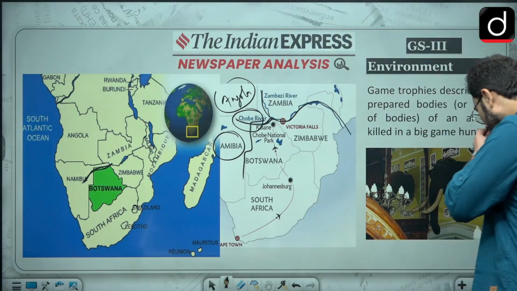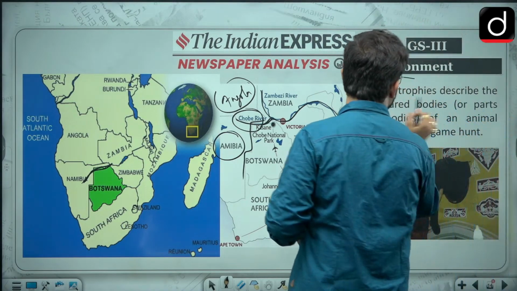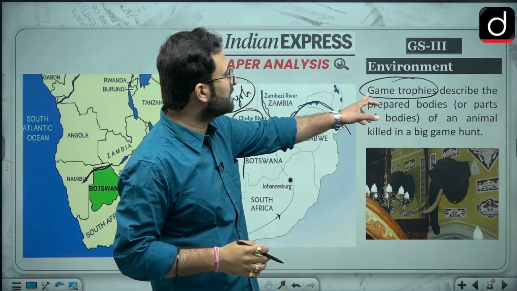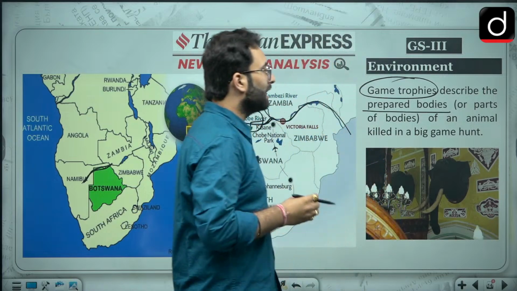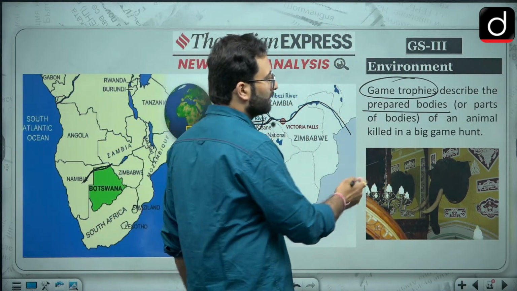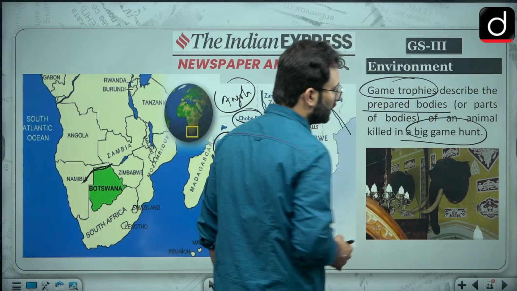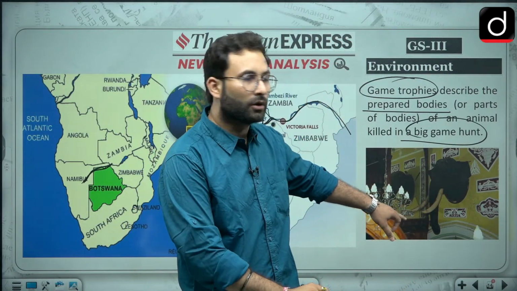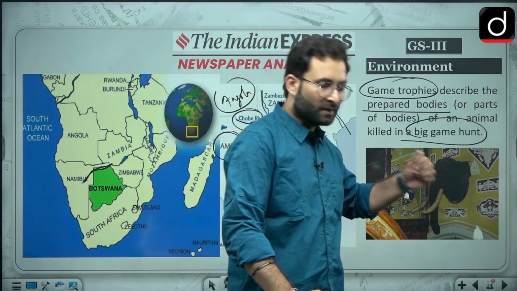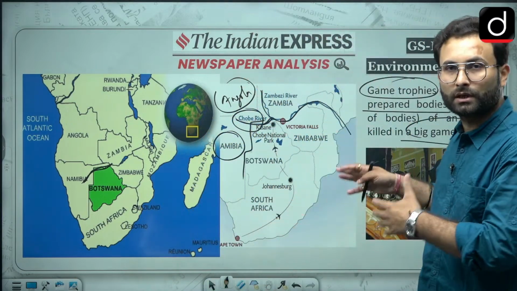Okay, so when we are talking about what game trophies or trophy killings are, here you can see that game trophies are described as the prepared bodies or parts of the body of an animal killed in a big game hunt. Here you can see there are some elephant heads hanging. These are elephant trophies. Obviously, for such things to happen, you have to kill the animal first.